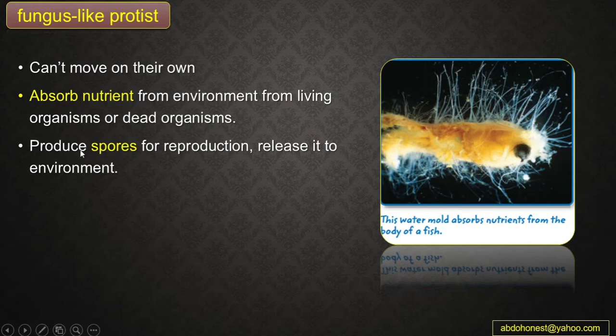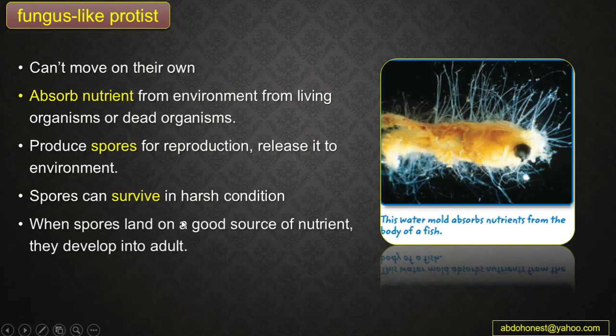Fungus-like protists, guys, can produce spores for reproduction, and as we know, a spore is a reproductive cell that can survive in harsh conditions. These spores, when they land in a good place or a good source of nutrients, can live and grow and develop into a new adult. So they reproduce by spores and release them to the environment, and when they find a good place to live, they can grow and develop into a new adult. This is about fungus-like protist.